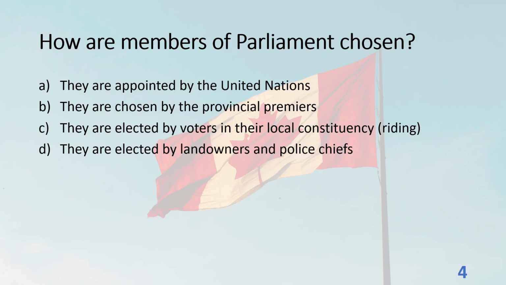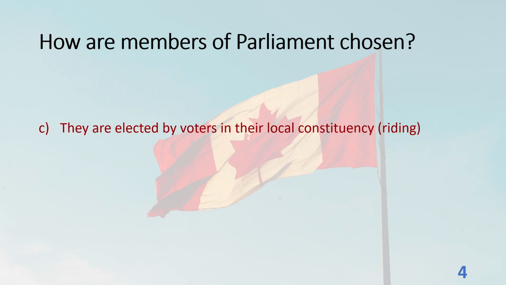How are members of Parliament chosen? A. They are appointed by the United Nations. B. They are chosen by the provincial premiers. C. They are elected by voters in their local constituency, riding. D. They are elected by landowners and police chiefs. The answer is C. They are elected by voters in their local constituency, riding.